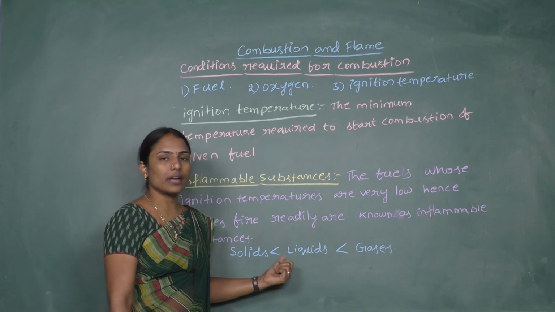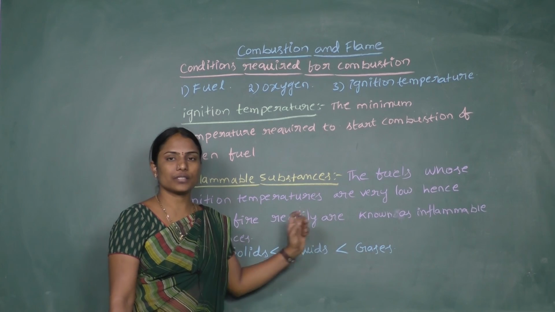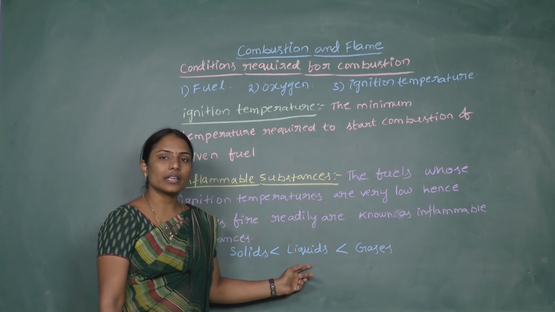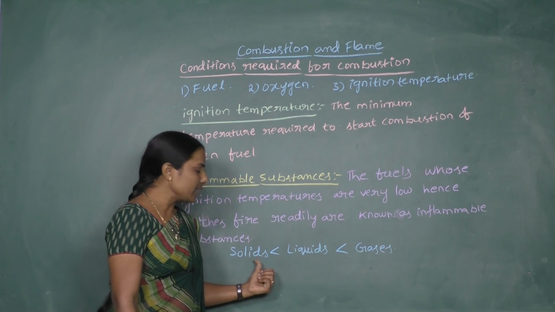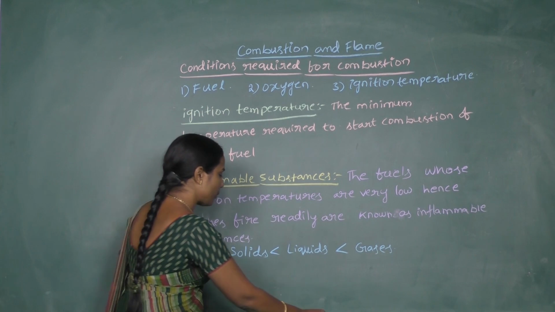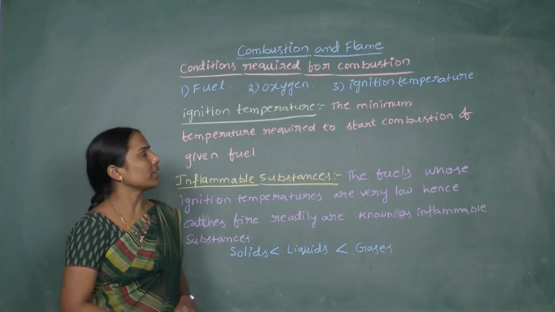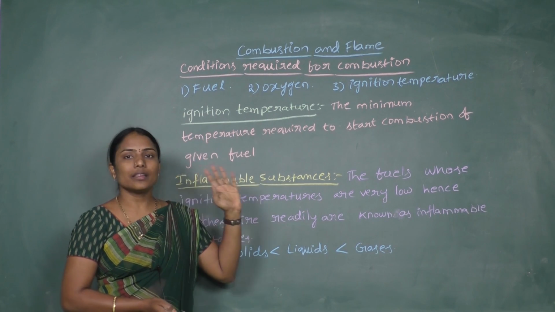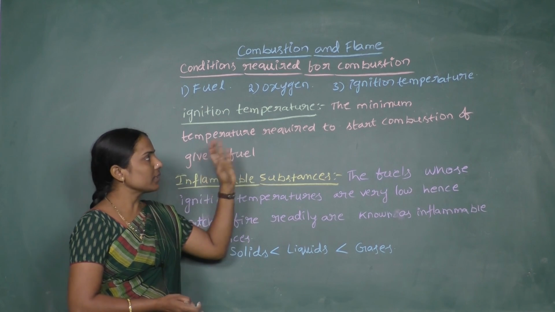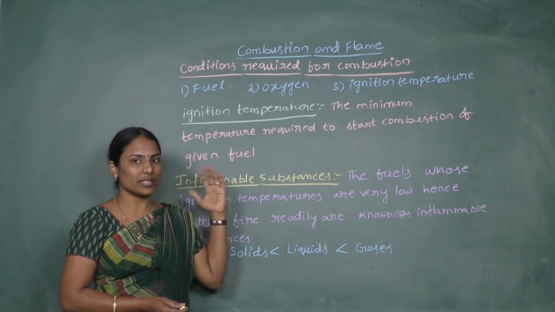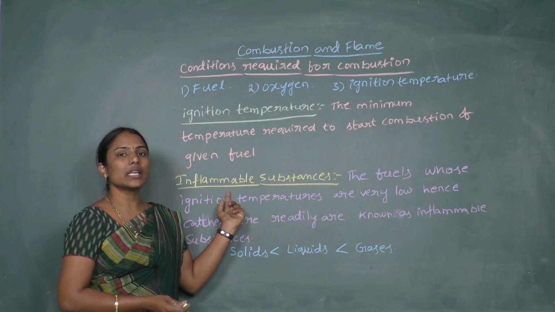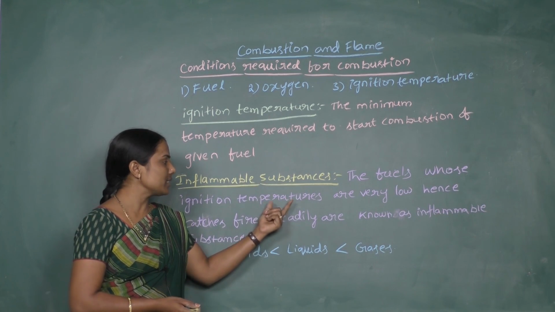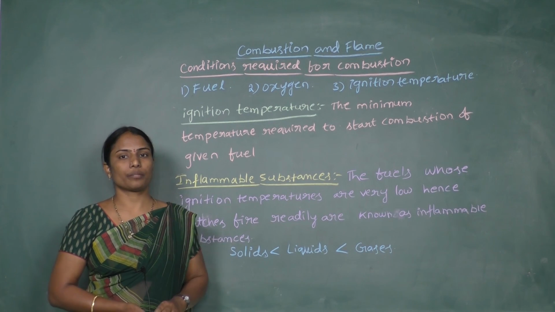So what do you understand from this? The ignition temperatures of gaseous fuels are very low and they can undergo combustion readily, and comparatively, liquids catch fire more readily than solids. This is what you need to understand from the required conditions for combustion. What are the required conditions? You need a fuel, you need oxygen, and you need ignition temperature. And if a given substance should undergo combustion readily, it must be easily inflammable. It has to catch fire readily, which means its ignition temperature must be lower.